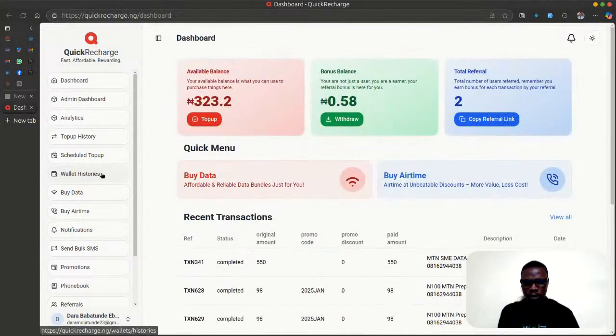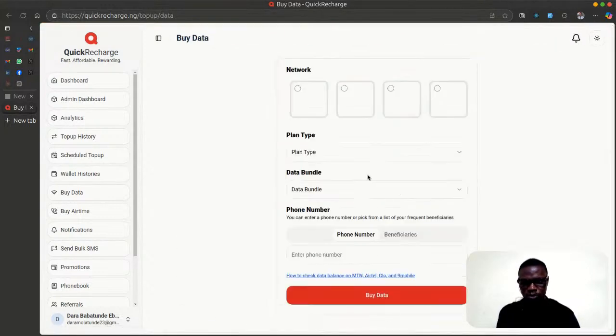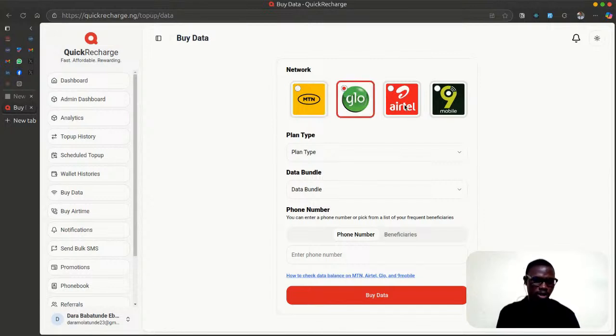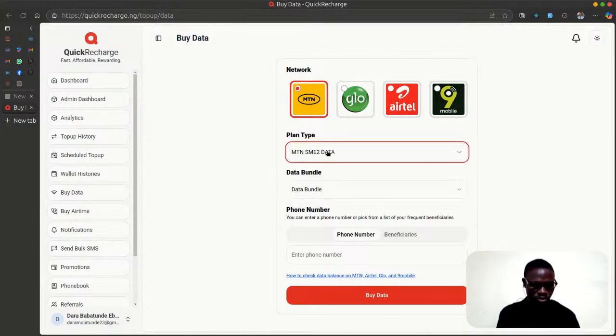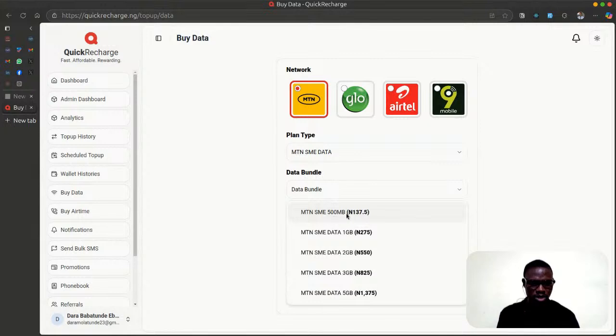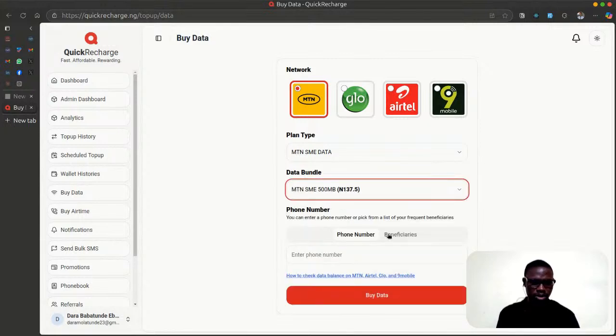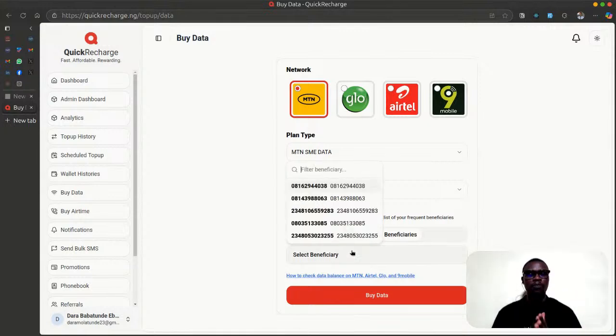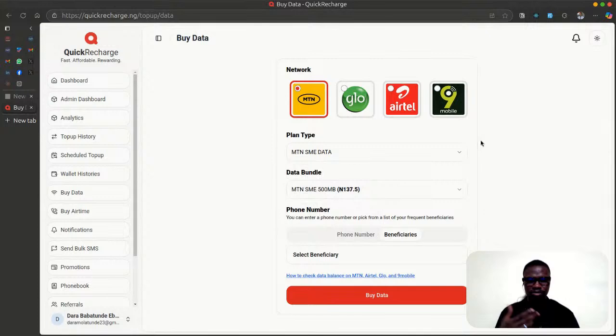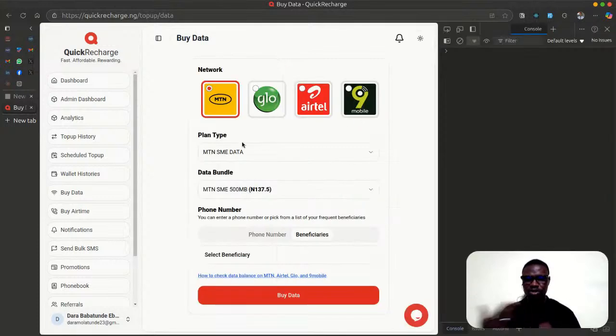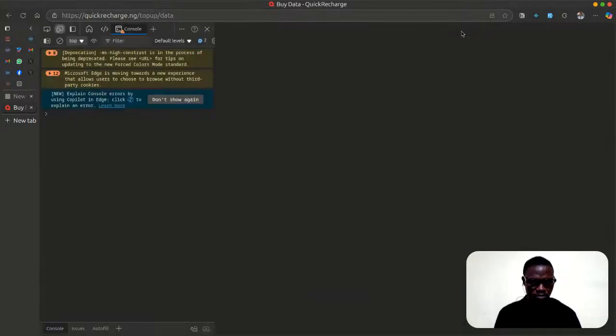So now you can buy data. Once you go to this place, you can click on airtime, 9mobile. Let's just see this. You can pick any one, so let's pick SME. Another thing that is very great here is that you can have access to your beneficiaries, that is, people you've sent data to on a frequent basis. You can see them here, and this is responsive. You can see the responsive view here. Let's see how it is on mobile. Let me activate the mobile view, so you can see it's responsive.